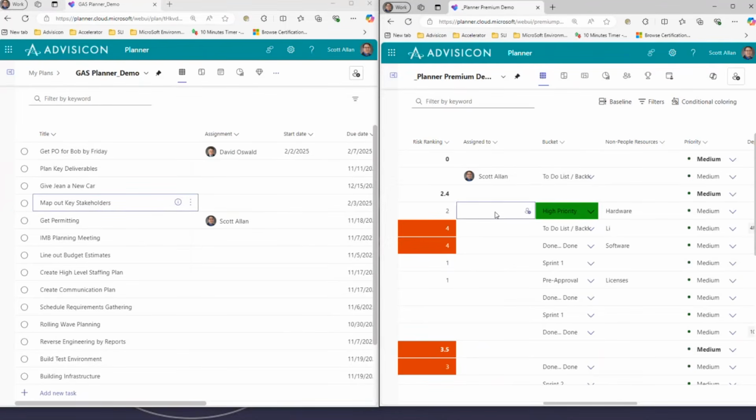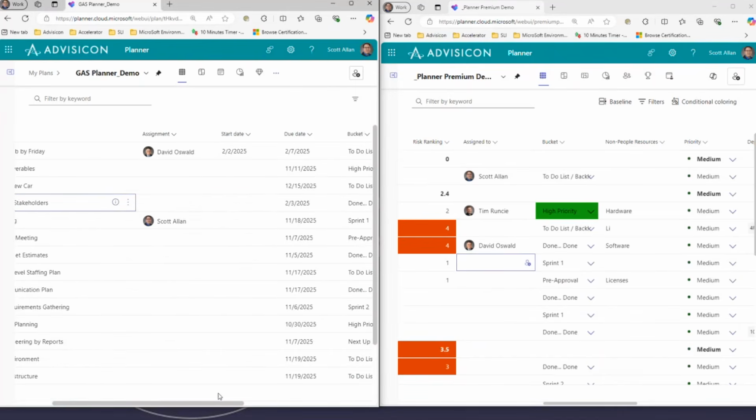The same options can be handled over here on Planner Premium. I already have Mr. Tim Runcie here already picked out or added to this project. I can assign him a task within this project. If I wanted to assign somebody else to a task, it is the same method. Click the plus sign, type the name, and now I can select Mr. Oswald, and he is now assigned to the task. He was already assigned to this task, which is why we didn't have to go through the stuff that we went through on Planner. So now you can see that adding resources to tasks is just that easy.